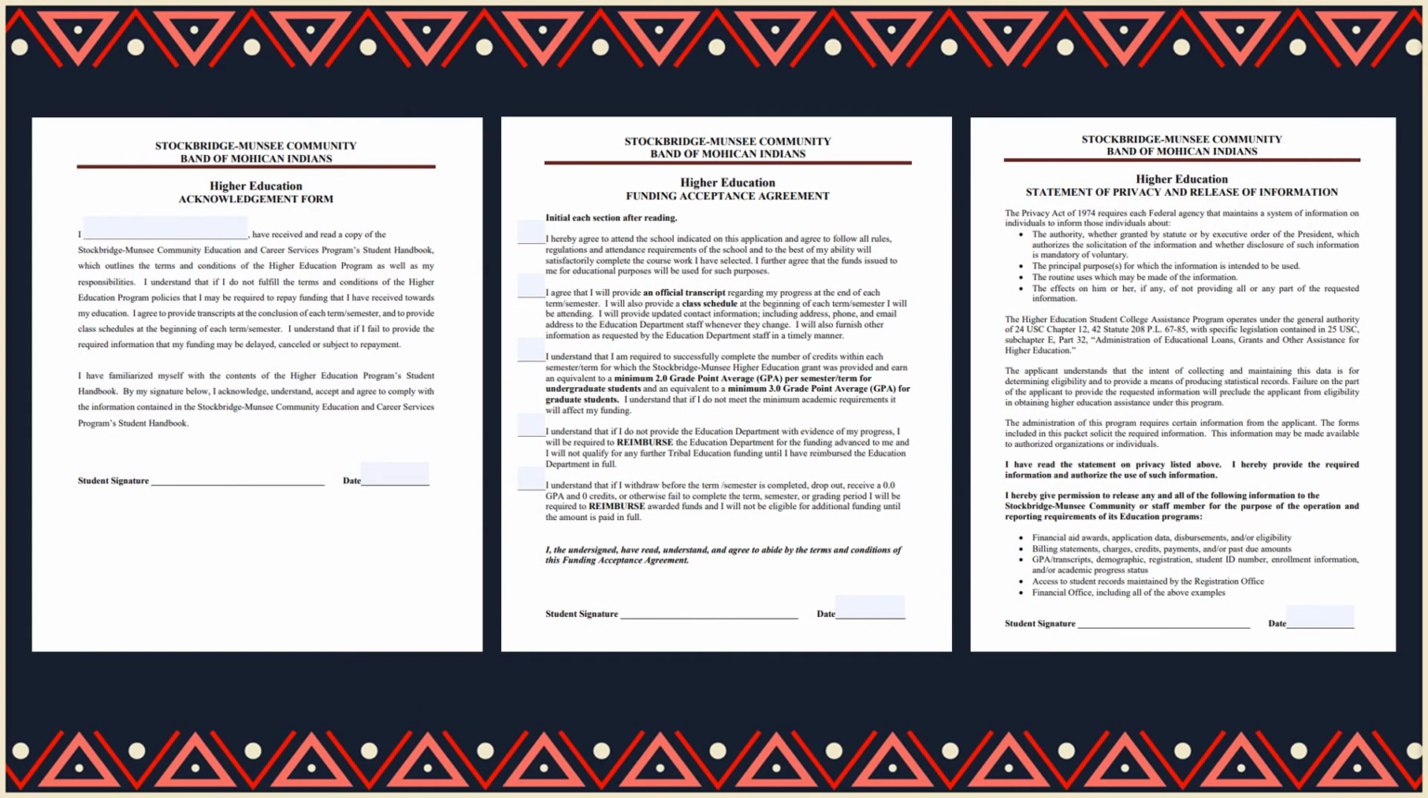The next step is to complete all of the following forms. The following forms all require signatures. The Higher Education Acknowledgement Form requires that you print your name at the top and authorize it with a signature and date. The Funding Acceptance Agreement requires initials at each section and a signature and date at the bottom. Finally, the Statement of Privacy and Release of Information form needs to be certified with a signature and date.